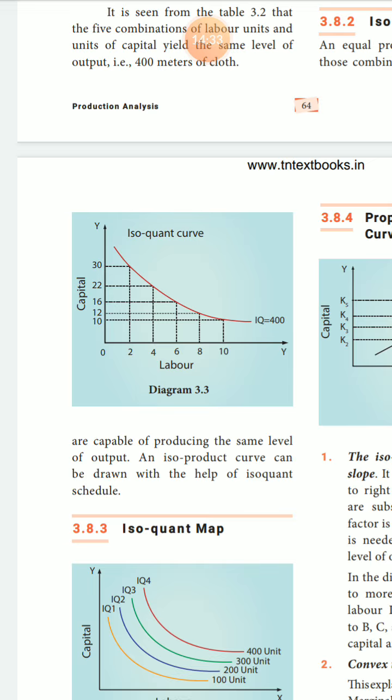Fifth one, 10 laborers and 10 capital. Joining these different variables gives an upward to downward sloping isoquant curve equal to 400. Labor is different units, capital is utilized in different units, but the isoquant curve is downward sloping. This curve is the same model as the indifference curve, equal product curve or product indifference curve.